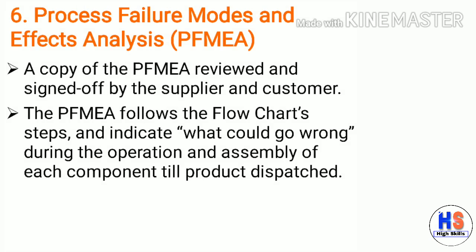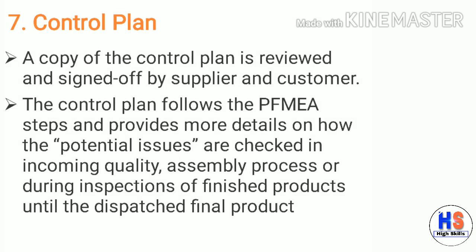The sixth PPAP document is PFMEA, process failure modes and effects analysis. A copy of PFMEA reviewed and signed off by the supplier and customer. The PFMEA follows the flowchart steps and indicates what could go wrong during the operation and assembly of each component till product dispatched. Seventh PPAP document is control plan.